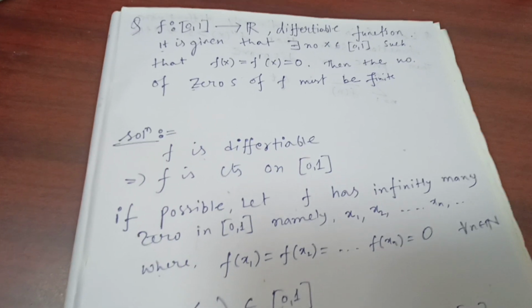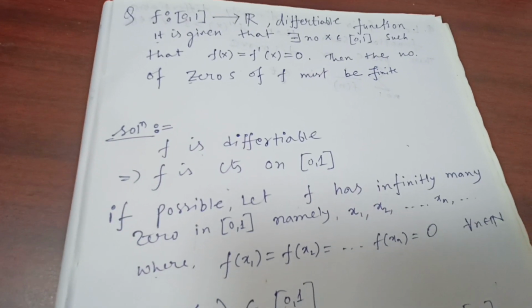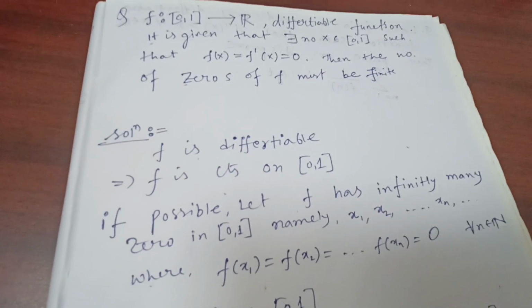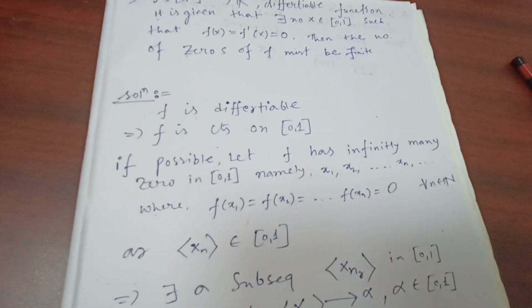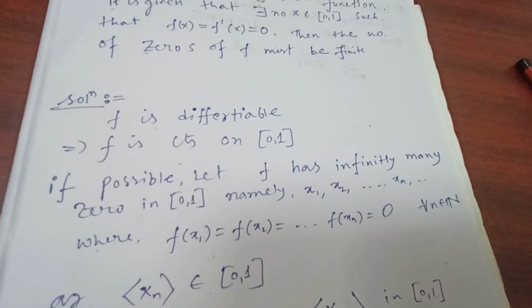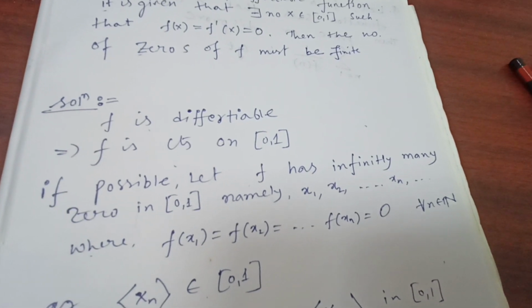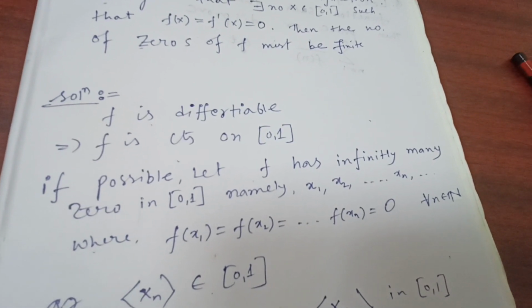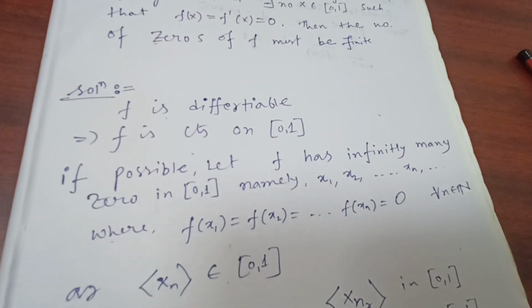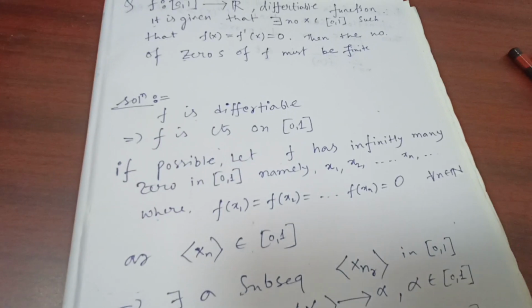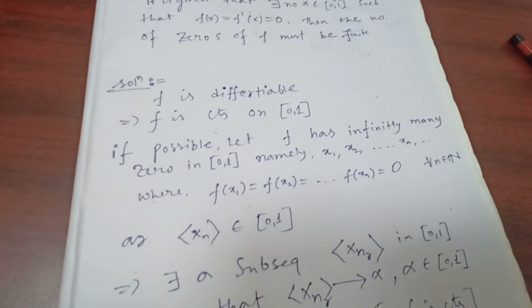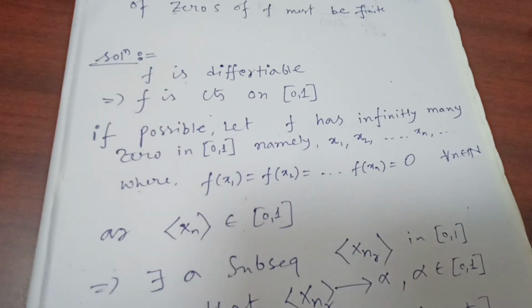We have to prove that f has finitely many zeros. So we'll assume that, let's say, f has infinitely many zeros in the closed interval [0, 1]. So let's say x1, x2, ..., xn, these are infinitely many zeros of f. Now these xn's belong to the closed interval [0, 1].